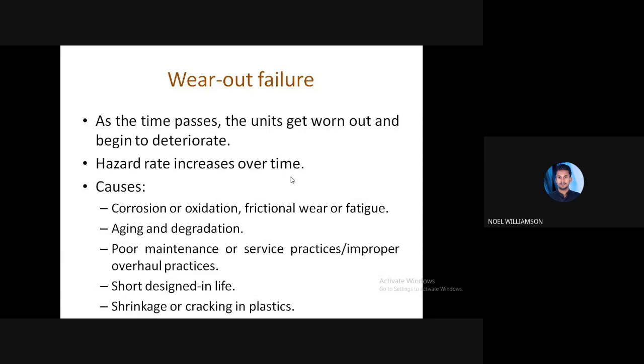Then poor maintenance or service practices, short design life, then shrinkage or cracking in plastic, etc. So these are the main causes of failure in this particular region. These are the three failure phases we can see in a failure. Okay, so the next topic.